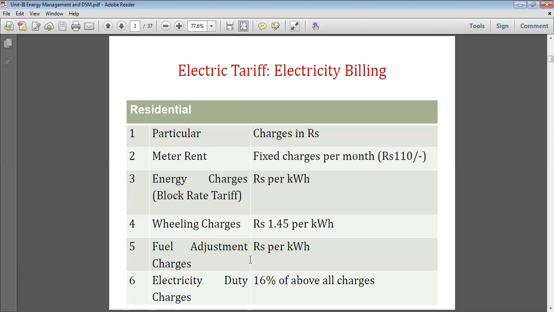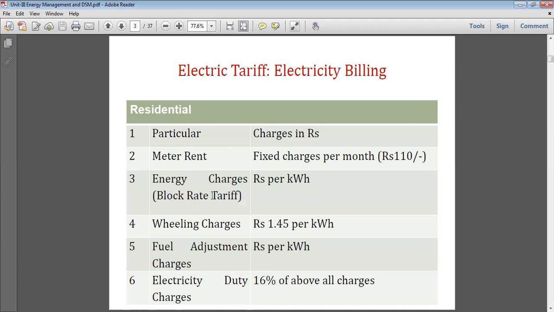Now, fuel adjustment charges nowadays are kept at zero, but it depends upon the number of units consumed by the consumers, and it is also given in our electric bill. Now, electricity duty charges: the state electricity duty charges are levied by the state government, and it is 16% of all our charges.